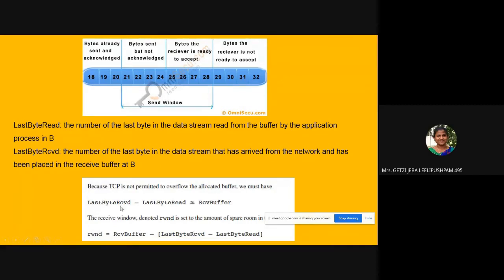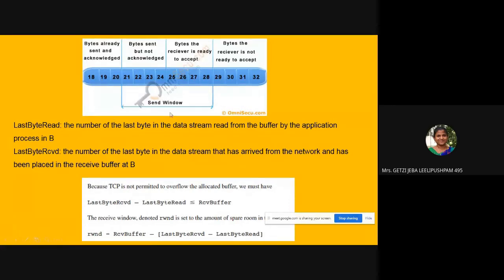So the receiver window: last byte received minus the last byte read should always be less than the receive buffer. So the receive buffer should be greater than these two values. Then the receive window is equal to the receive buffer minus (last byte received minus last byte read). So this is how the receiver window is set.